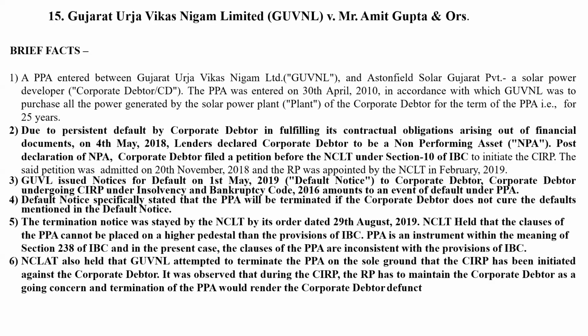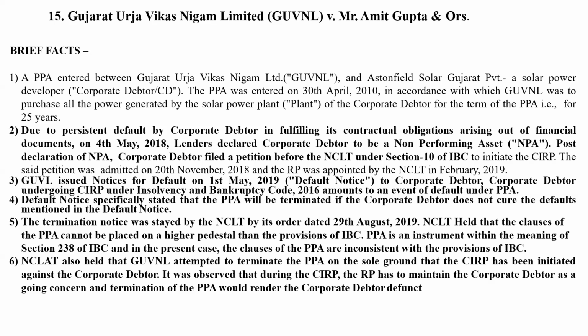So it says the power purchase agreement is an instrument within the meaning of Section 238 of the IBC, because 238 gives overriding effect to IBC. And in the present case, the clauses of the power purchase agreement are inconsistent with the provisions of IBC. So NCLAT also held that Gujarat Urja Vikas Nigam Limited attempted to terminate the PPA on the sole ground that CIRP has been initiated against the corporate debtor. So the question is simply on this ground whether you can terminate the power purchase agreement.